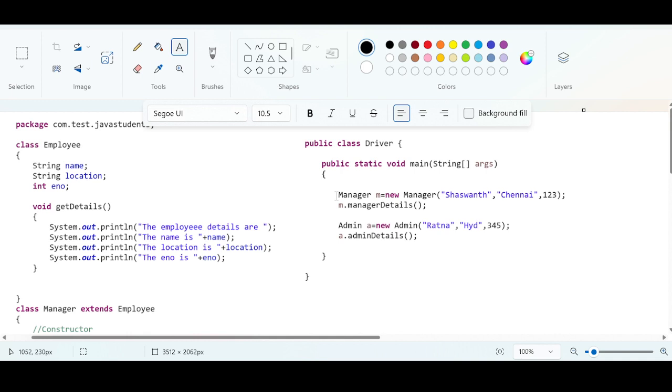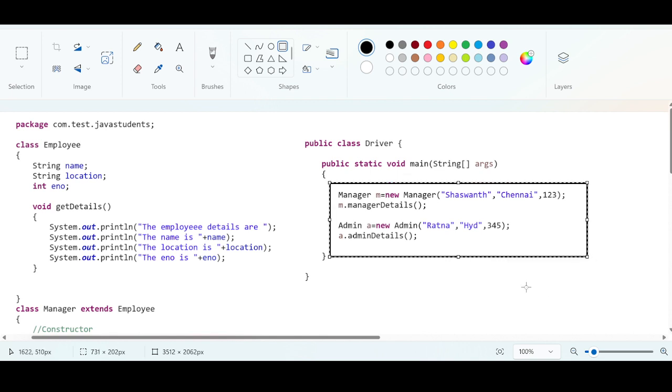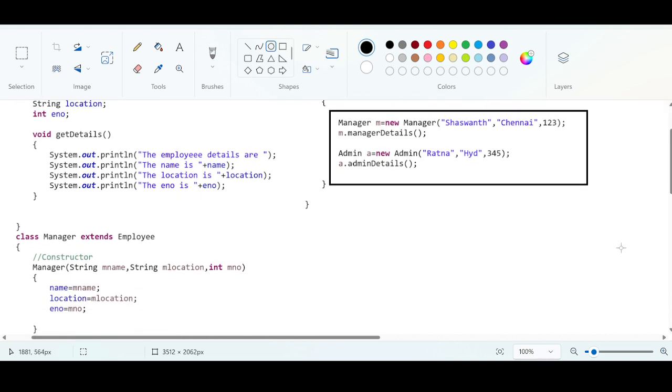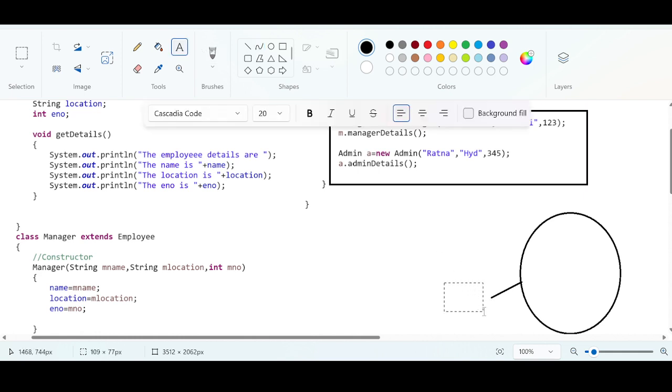Now see, first focus on the main method. Here we have the main method. Only 4 instructions are there. First instruction is what? The object creation. Yes or no? Because of this new keyword, an object is going to get created. Do you agree? And the reference variable is what? M. The reference variable for this particular object is M.